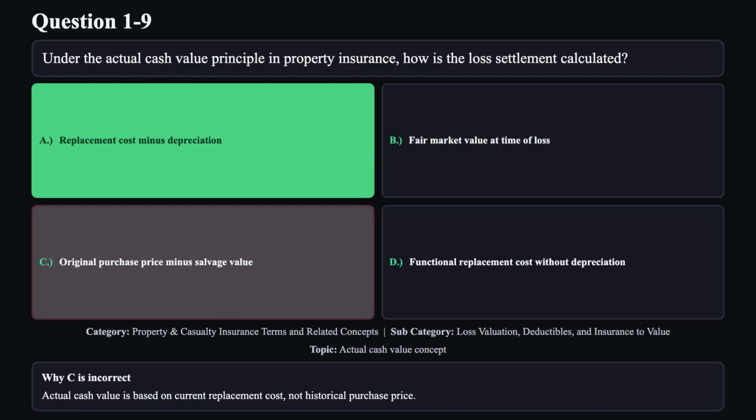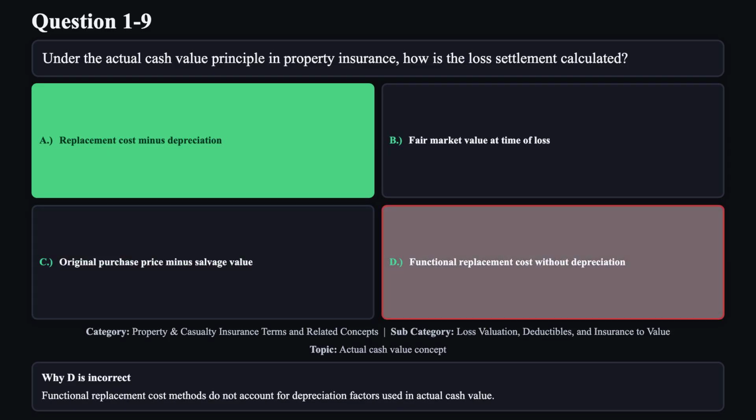Reason C is not correct. Actual cash value is based on current replacement cost, not historical purchase price. Reason D is not correct. Functional replacement cost methods do not account for depreciation factors used in actual cash value.